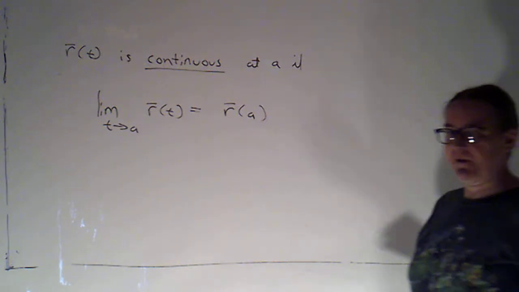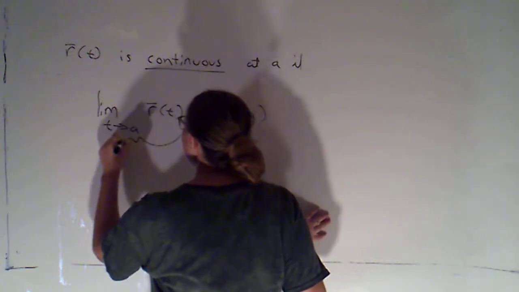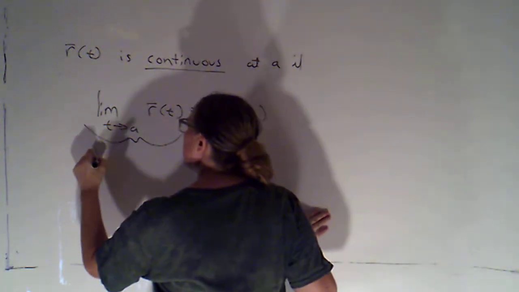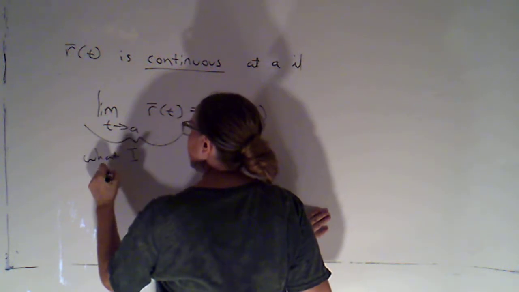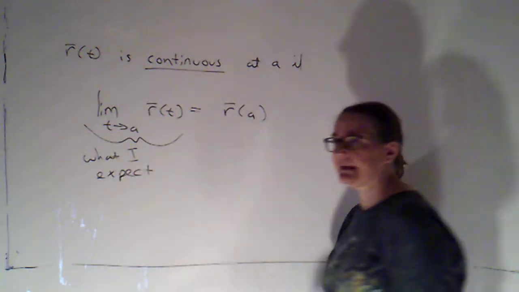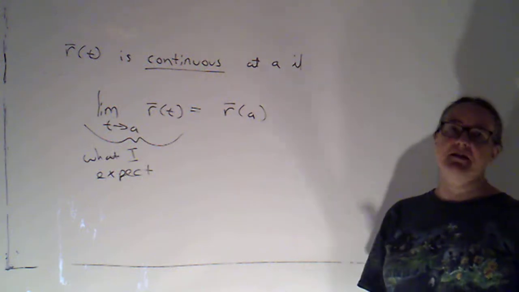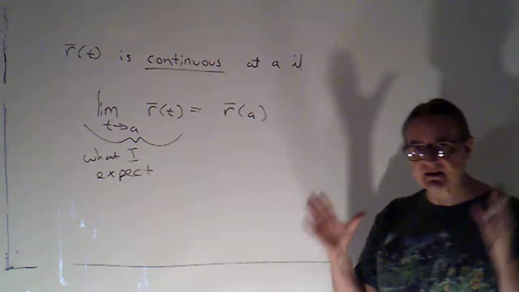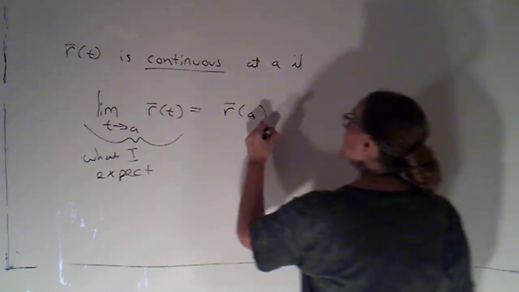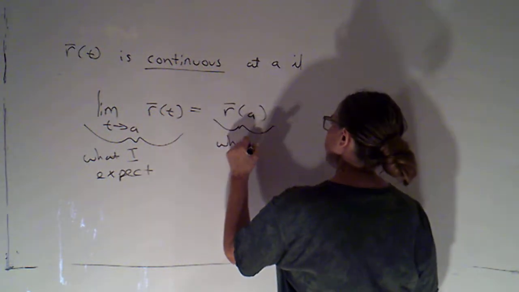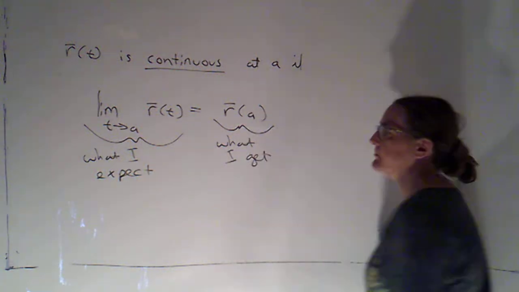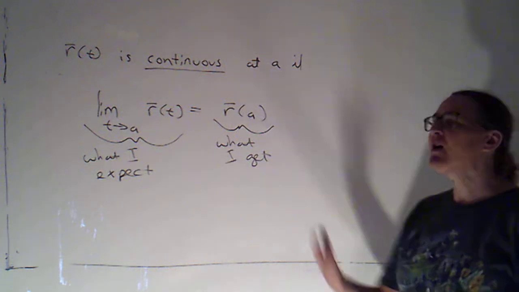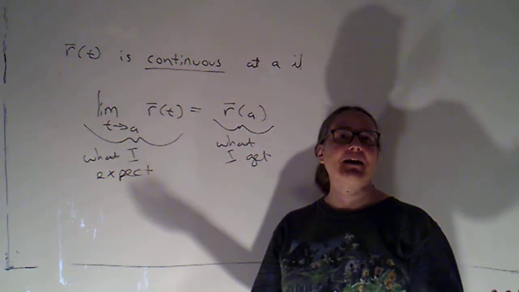I like to remember this by just saying nothing weird happens. The limit describes what I expect. This is what I expect to get at a based on the nearby behavior. If I look at t-values close to a, they're going to lead me to expect something. That's what I call the limit. This is what I get. So, the informal definition of a function being continuous: what I get is exactly what I expect.